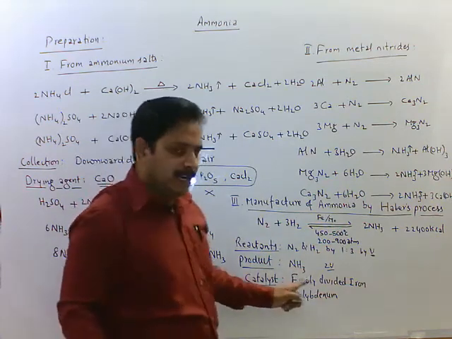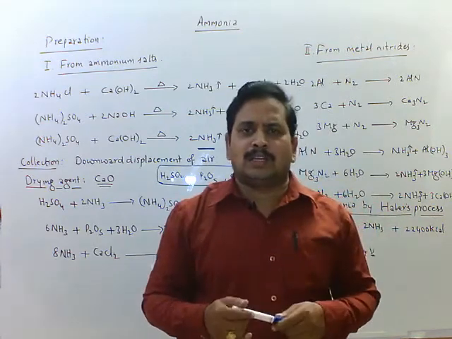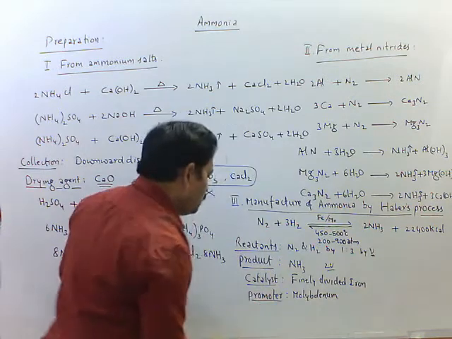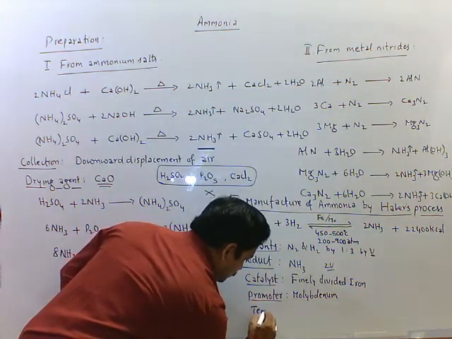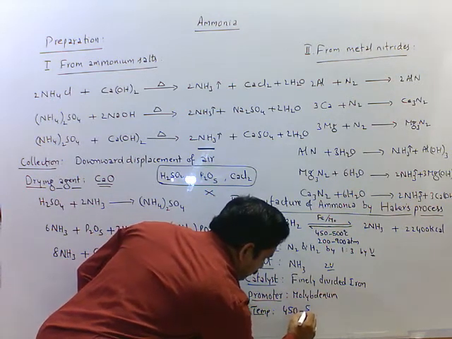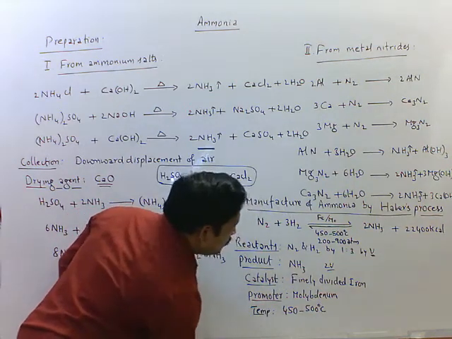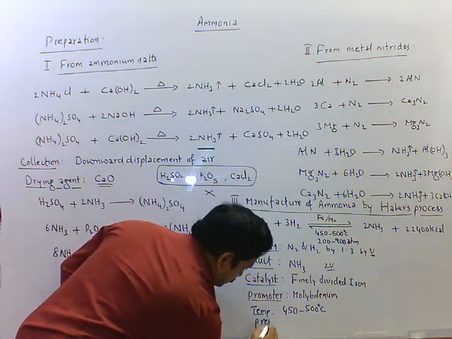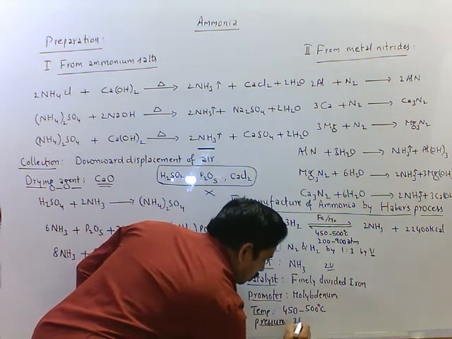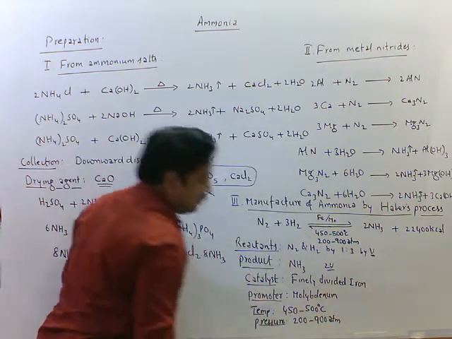Instead of finely divided iron, we can use iron(III) oxide also, and promoters K2O and Al2O3 we can use. Now temperature 450 to 500 degrees Celsius, and pressure 200 atmospheres to 900 atmospheres.